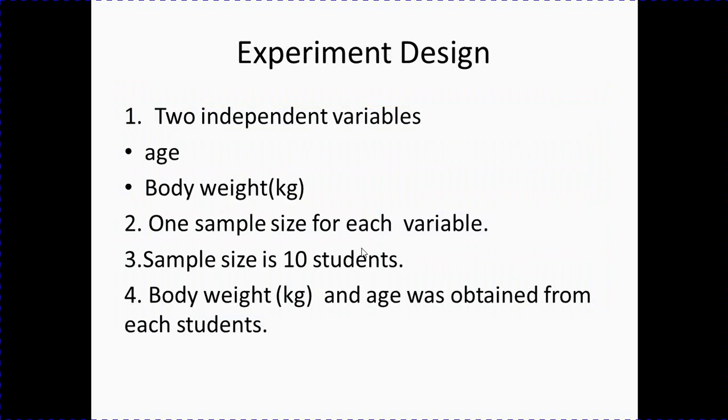So this is the experiment design. The first one is two independent variables, which are age and body weight. You also have one sample size for each variable, and each variable has a sample size of 10 students, and body weight and also age were obtained from each student.